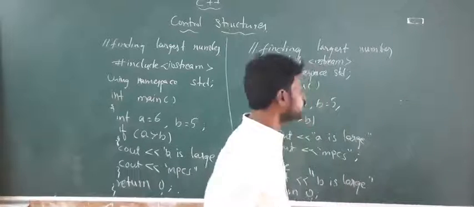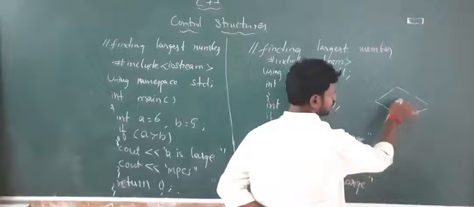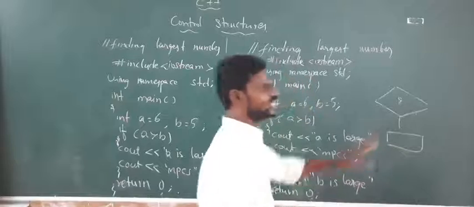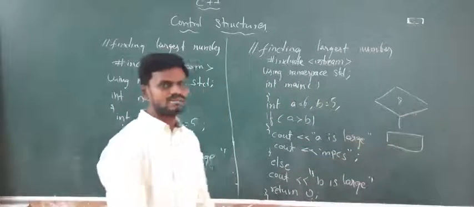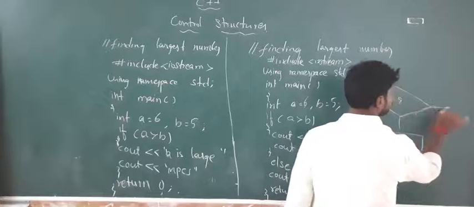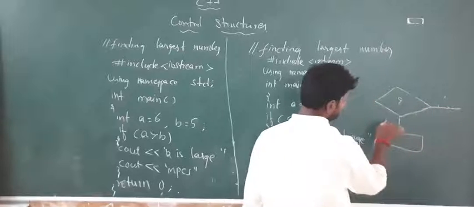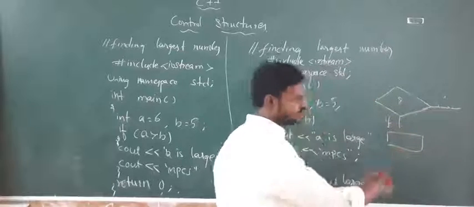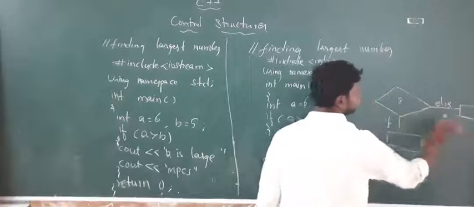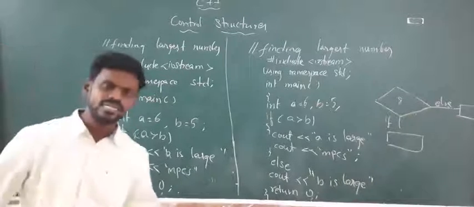observe this flowchart. As you are giving the condition, if it is true, it will be executing the statement. In case of if, we are having only one option, we are not having any other options over here. But in case of if else, you people will be having one more option. Say, if it is true, we will be executing this. If it is false, we will go for the else part, and we will be executing some other statement. Like this, we will be having some difference between if and if else.